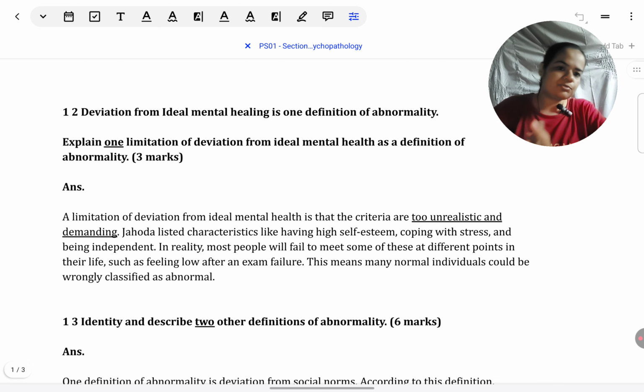Like in the previous two videos, I was typing out some points for the answers. This time I've kept the model answers on the screen because I just intend to be quick about it. My focus is going to be on explaining to you how to answer the questions. If you want to see the complete answers, you can pause the video and read through them as well. I won't be reading out all the answers. I'll keep referring to them to illustrate what I'm explaining about how to answer the questions.